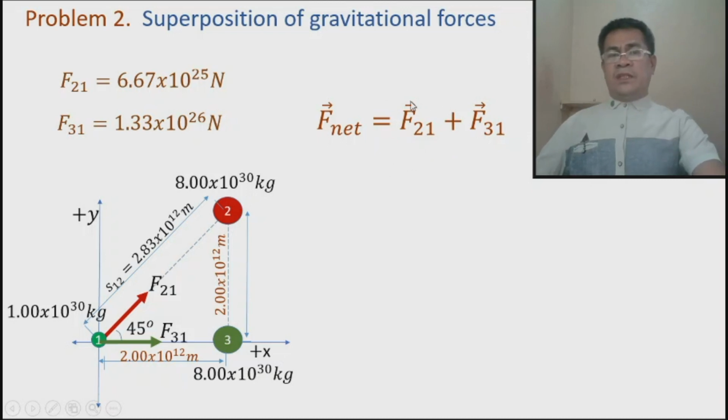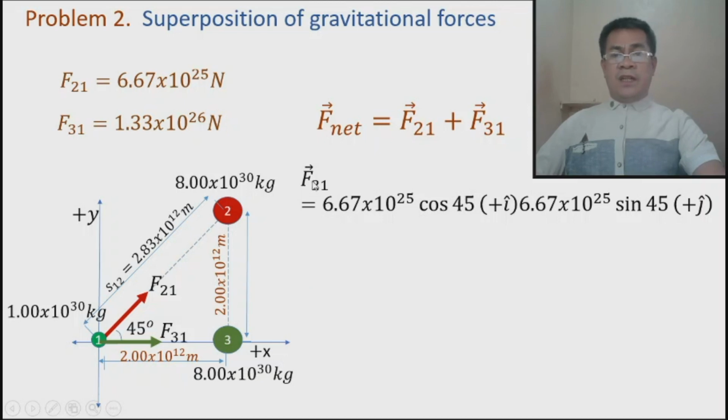So we need to express this force, and this is very important, in terms of unit vector. This is a reminder that you need to have the idea of converting the force in terms of unit vector. If you cannot convert this, you are advised to see my video on expressing vectors in terms of unit vector. So we will express this force in terms of unit vector, and also the force that 3 exerts on 1.